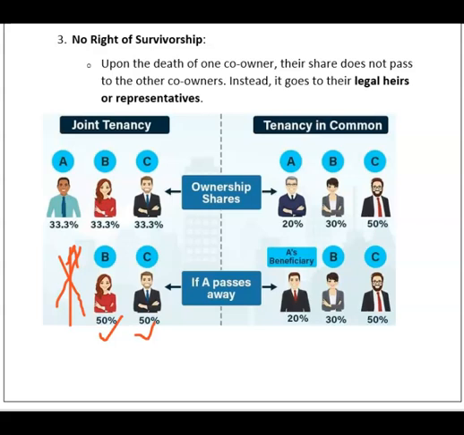In tenancy in common, if A passes away, then his share will go to A's beneficiary, his legal heir, and B and C keep the same share. This is tenancy in common. Sometimes a one-mark MCQ comes on this.